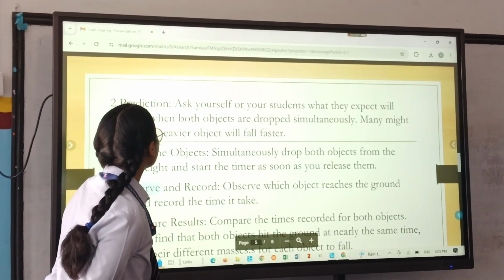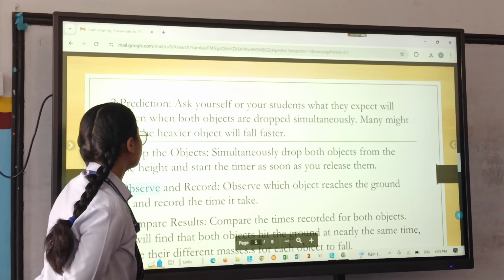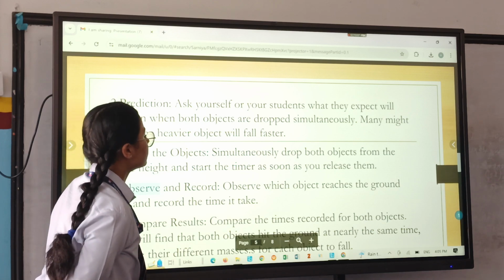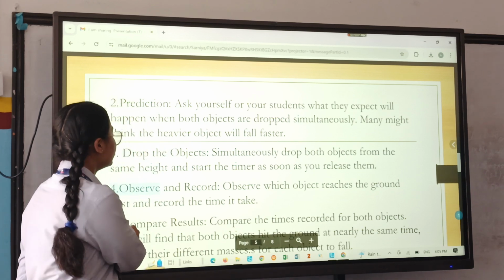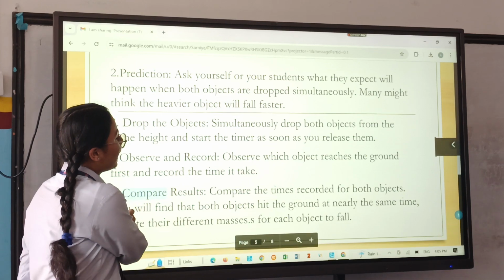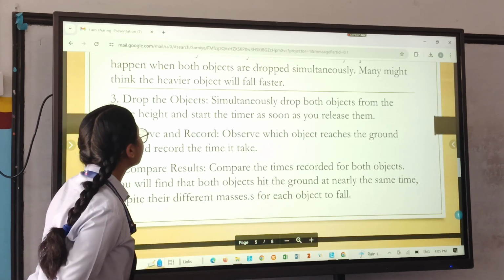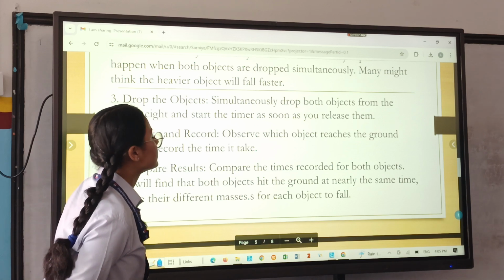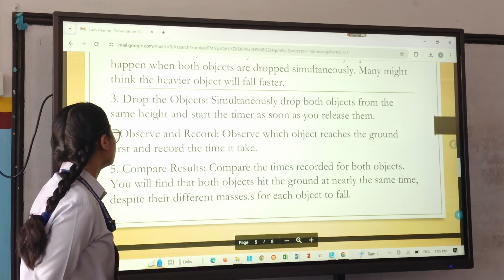Many might think the heavier object will fall faster. Step 3, simultaneously drop both objects from the same height and start the timer. As soon as you release them, observe and record which object reaches the ground first and the time it takes.